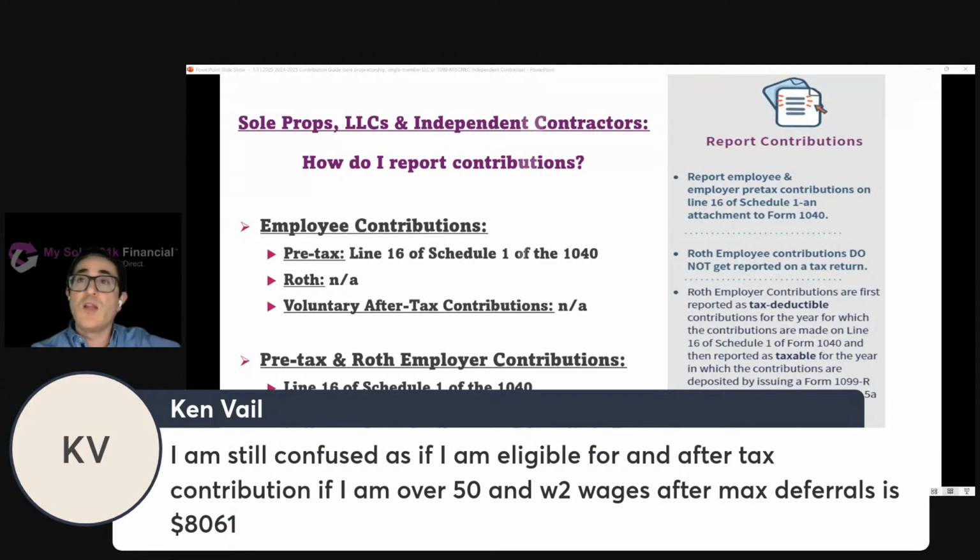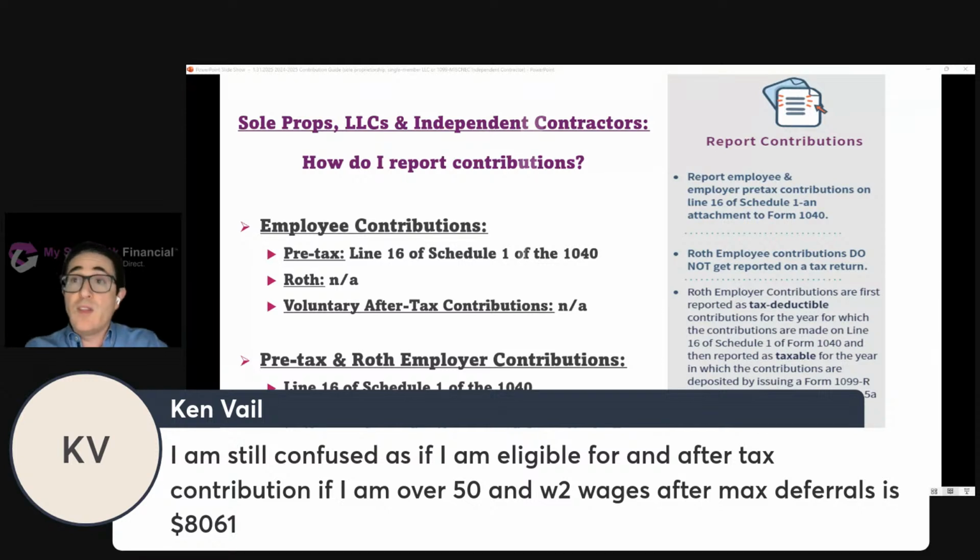We're assuming they would have set up the plan on or before December 31st, 2024, so they'd still have time, for example, to make that employee contribution. They would now be able to make an additional $8,000 as a voluntary after-tax contribution, because the voluntary after-tax contribution limit is 100% of their wages, dollar for dollar, up to the overall limit. Here, their wages are less than the overall limit.